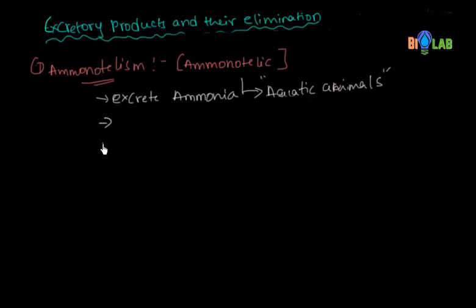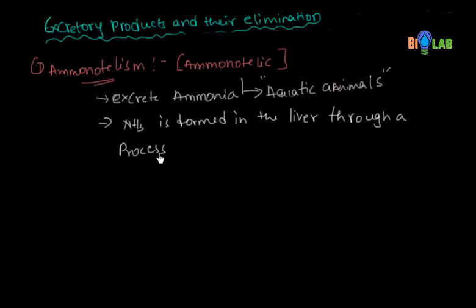Now ammonia, NH3, is formed in the liver. Where is this ammonia formed? It is formed in the liver through a process called oxidative deamination.